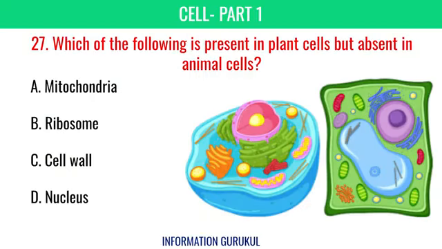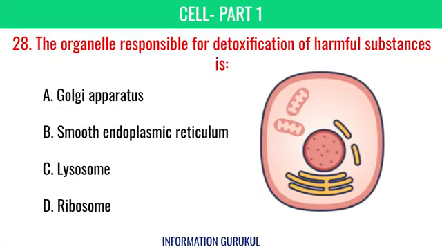Which of the following is present in plant cells but absent in animal cells? Cell wall. The organelle responsible for detoxification of harmful substances is smooth endoplasmic reticulum.